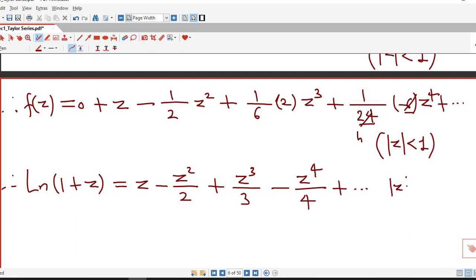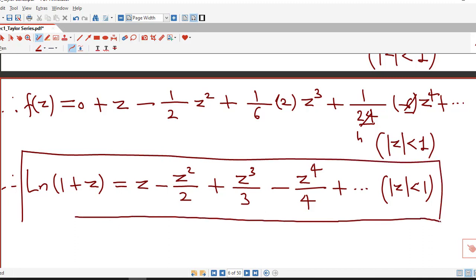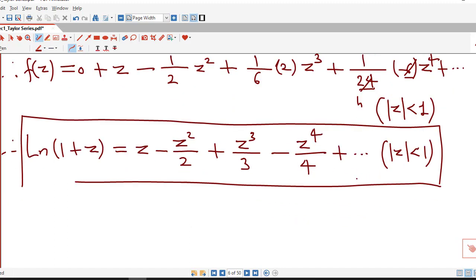And this Maclaurin series is valid if absolute value of z is less than 1. So this is the Maclaurin series of logarithm of 1 plus z, which is valid in the open disk with center z0 and radius 1.